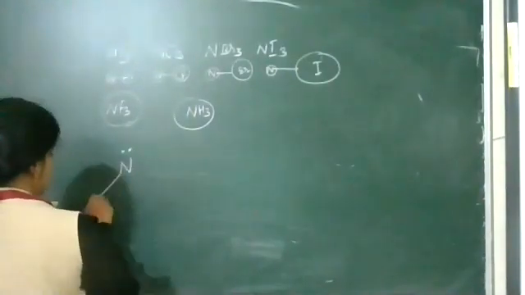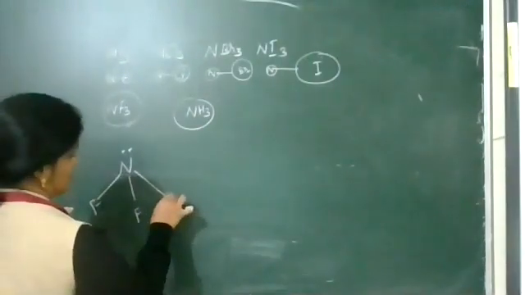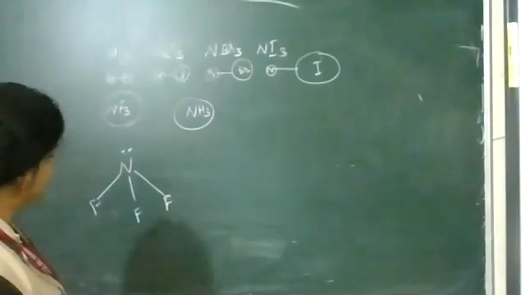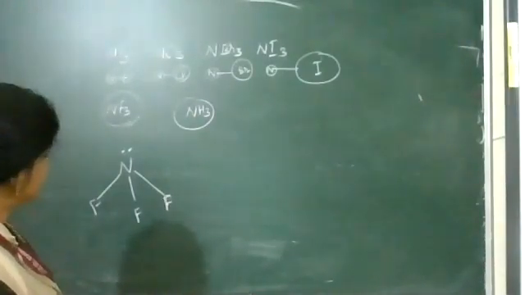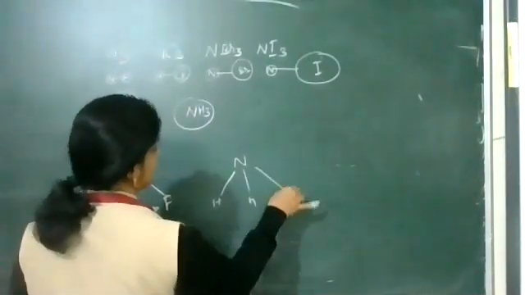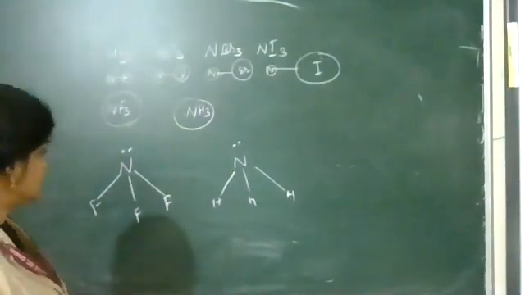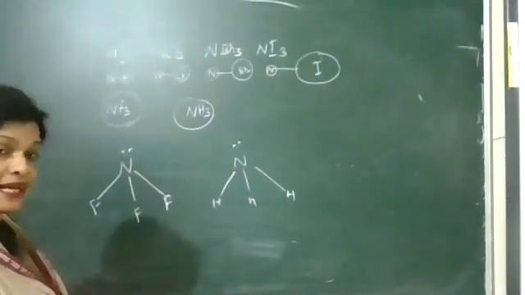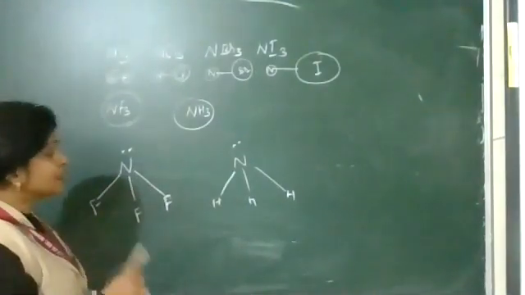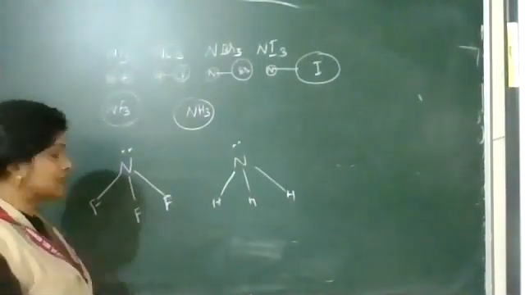NF3 has N with three F, and NH3 has N with three H. Which is more basic? Basic means which can donate the pair of electrons very easily.